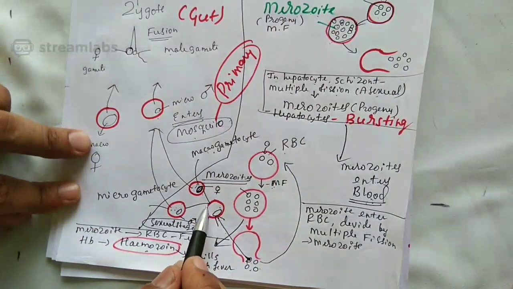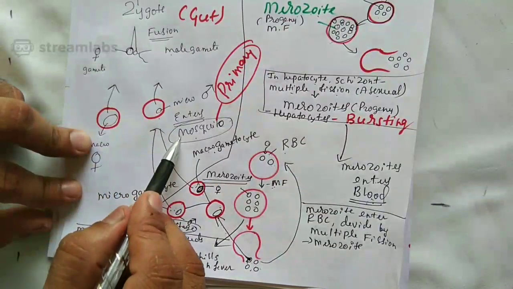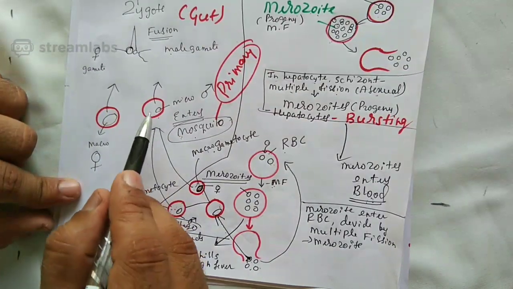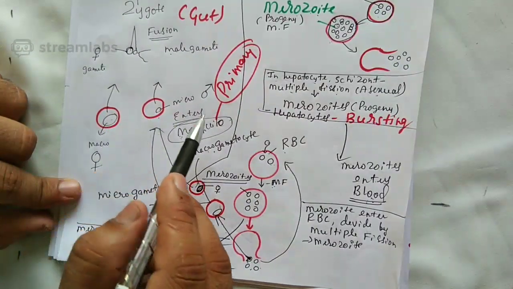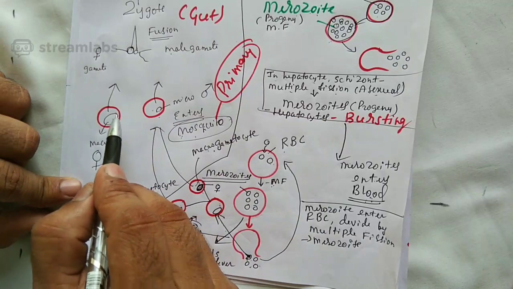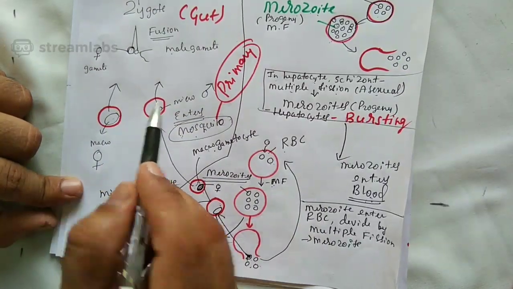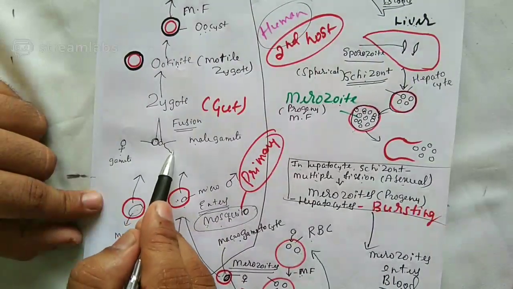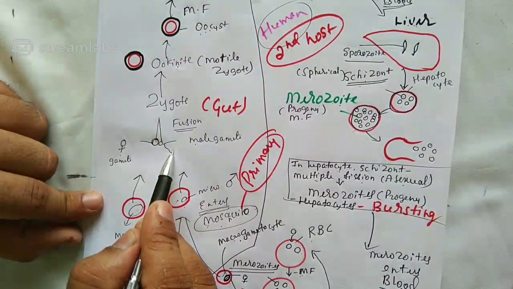When gametocytes are taken by the mosquito during the bite, the gametocytes in the mosquito body form gametes, female and male gametes.